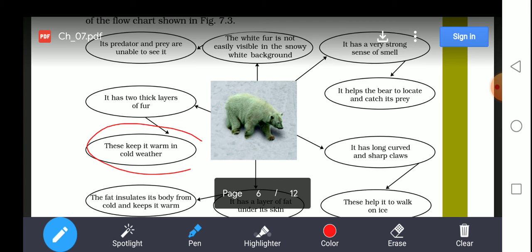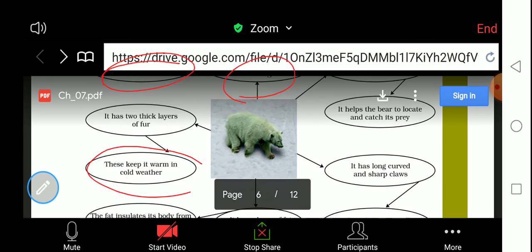These are the features it has, and the reasons why it has such features, in order to adapt to the polar region. So this is the adaptation of the polar bear in the polar region. Now we will see regarding the penguin.